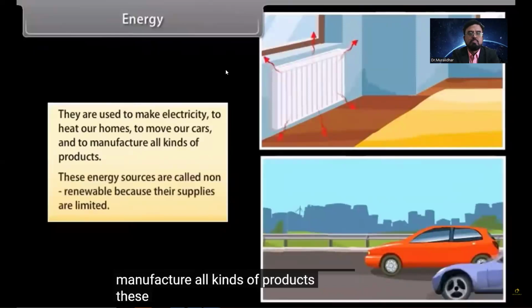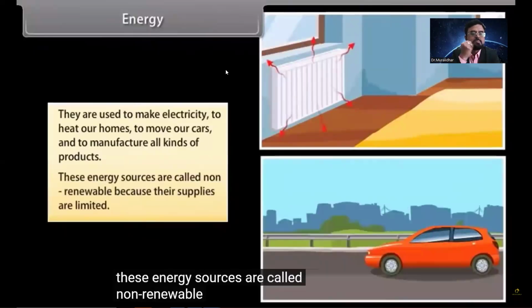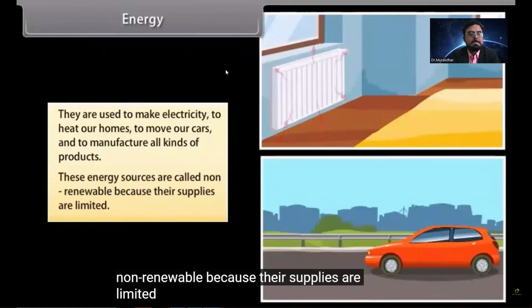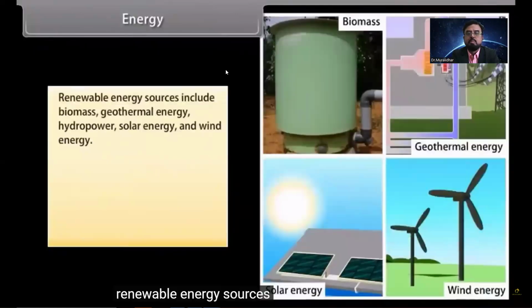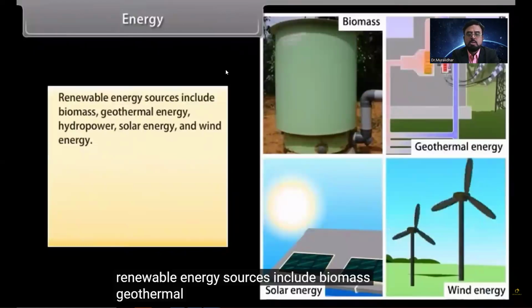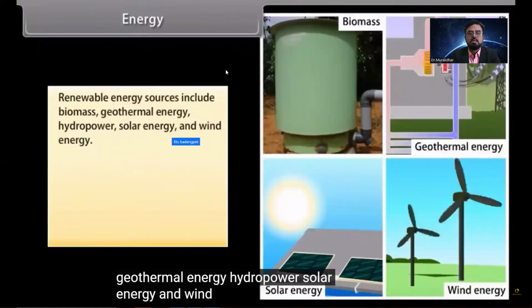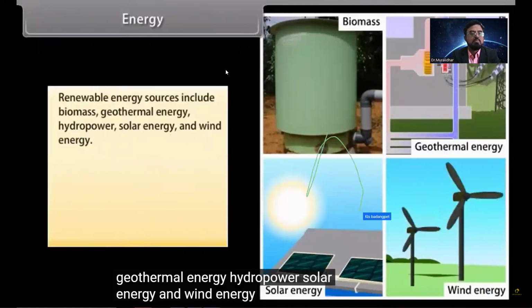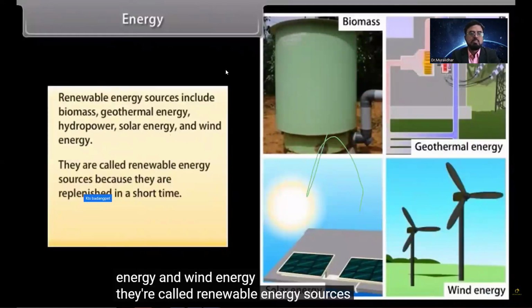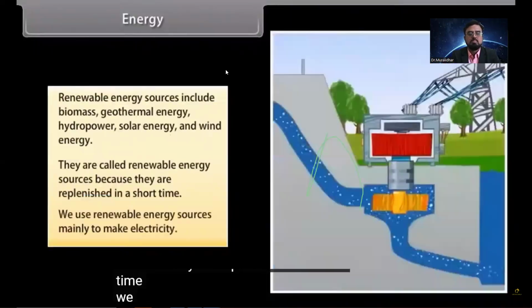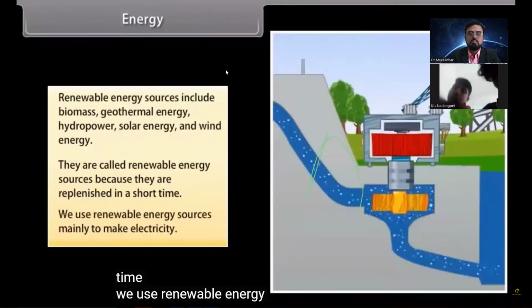These energy sources are called non-renewable because their supplies are limited. They can be not usable. Renewable energy sources include biomass, geothermal energy, hydropower, solar energy, and wind energy. They are called renewable energy sources because they are replenished in a short time. We use renewable energy sources mainly to make electricity.